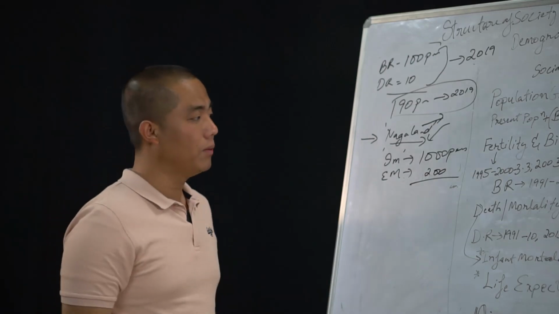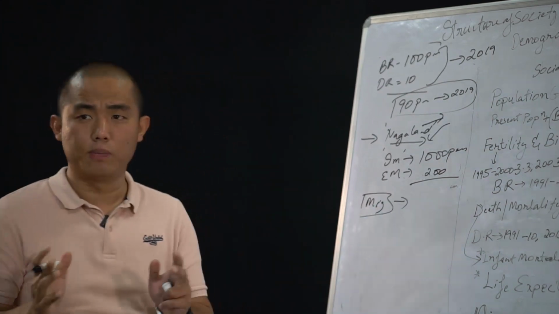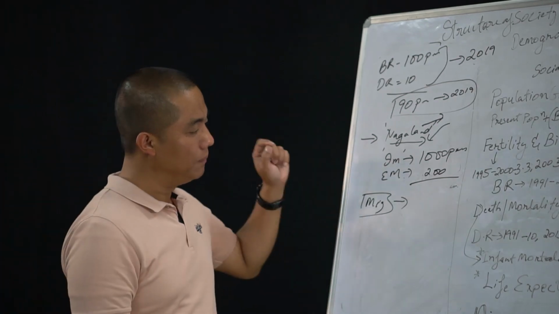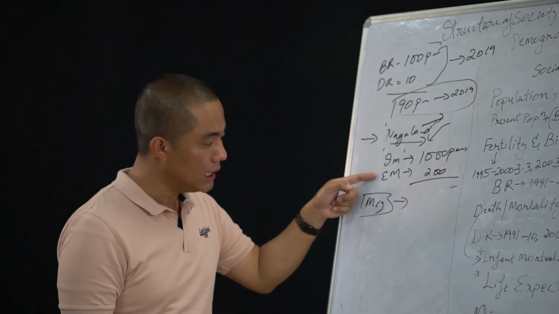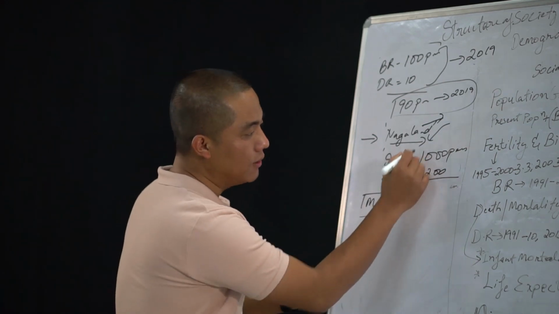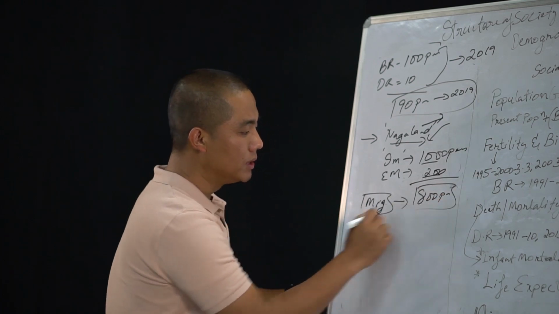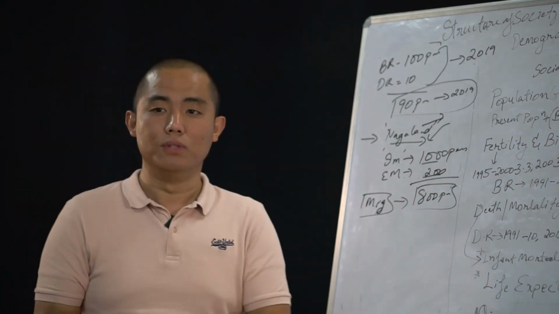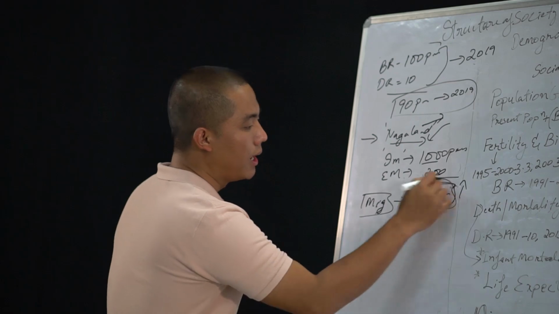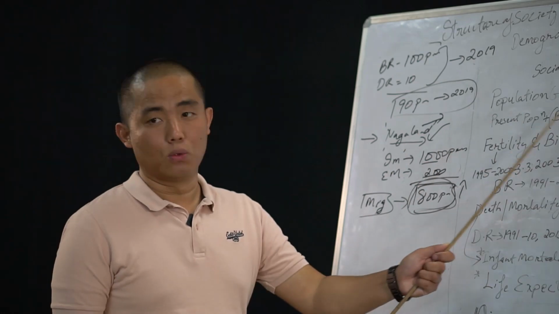Now, the number of migration is calculated in this manner: the difference between immigration and emigration will give you the number of migrants to a place. So what is the difference between 1,000 and 200? 800 persons, which means 800 persons have migrated into Nagaland. That means Nagaland has an increase in population by 800, and thus it also contributes to the population growth of the state.